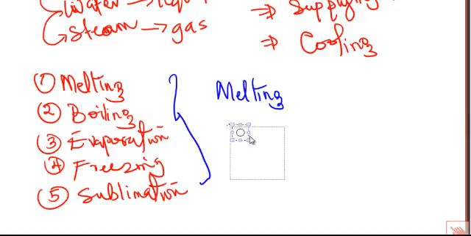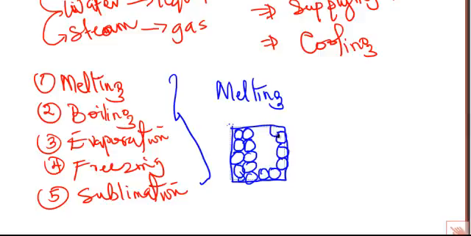So we have our matter like this, our solid. If this is a solid, of course we know that it contains particles, and those particles are arranged this way. They touch each other. Okay, so that's the particles inside a solid matter.